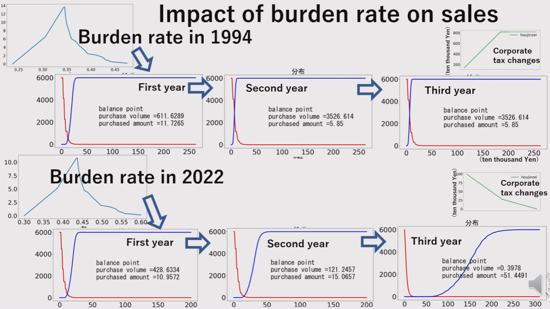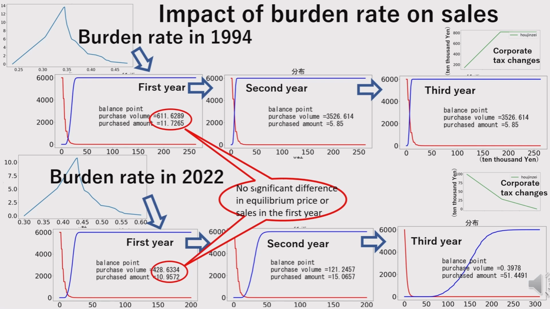Simulation logic: in the first year, cost and price are determined based on the planned production volume, and sales are calculated from the demand. From the second year onward, cost depreciation is reflected based on the previous year's sales amount, which affects the supply distribution. If sales are strong, the supply distribution shifts leftward, reducing costs and increasing sales. If sales are weak, the supply shifts rightward, increasing costs and decreasing sales.